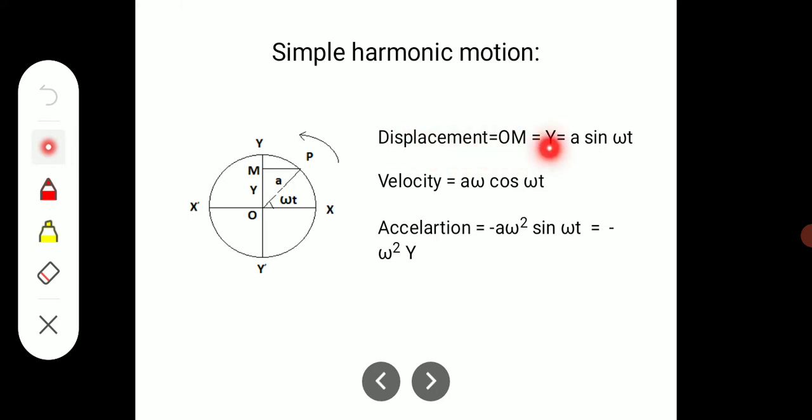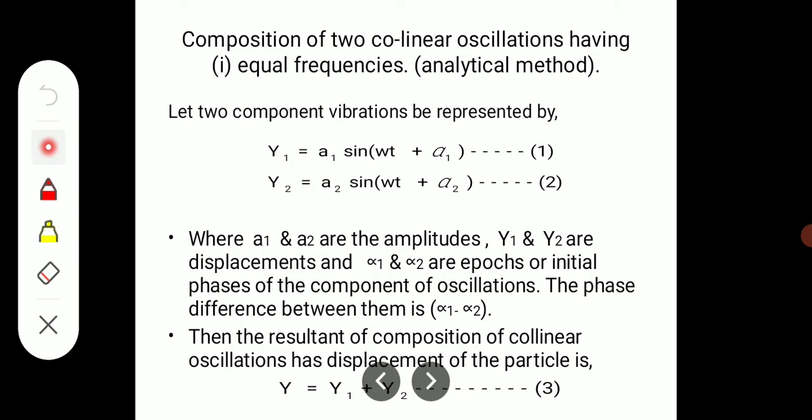With this equation y is equal to a sin omega t, we differentiate with respect to t, and that is equal to a omega cos omega t. If you differentiate it again, the acceleration is equal to minus a omega square sin omega t, and that is equal to minus omega square y.